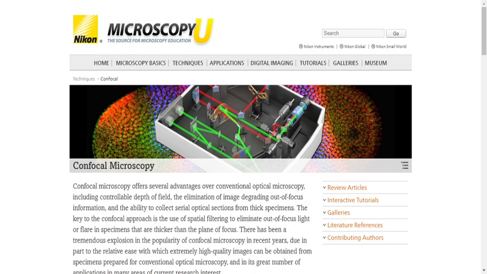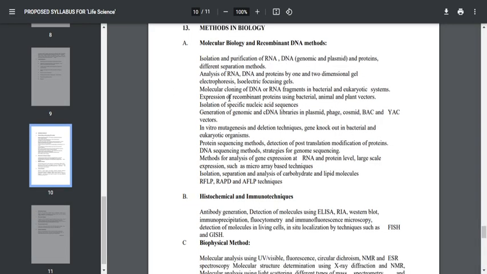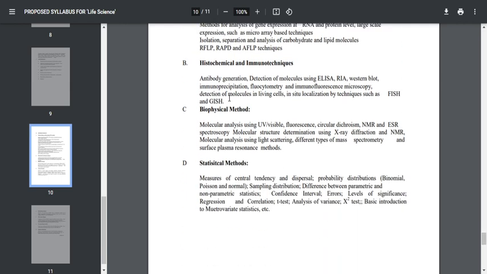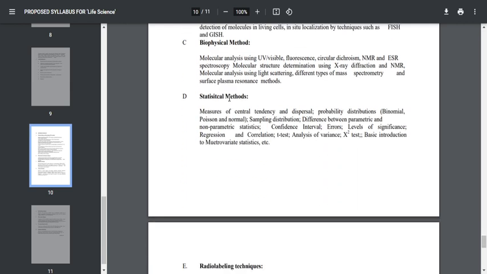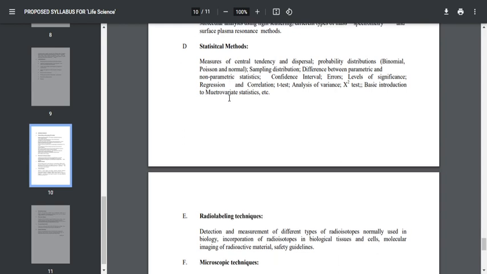Okay, the next thing is that these are the things that I had followed, because first, section A is highly important, friends. Okay, next, section B you will be studying in immunology itself, and section C is also biophysical methods. And with respect to section D, either you can refer to some YouTube videos, or else you can get help from some of your mathematical friends, or if you studied biostatistics in your BSc or MSc, then you can follow those notes.